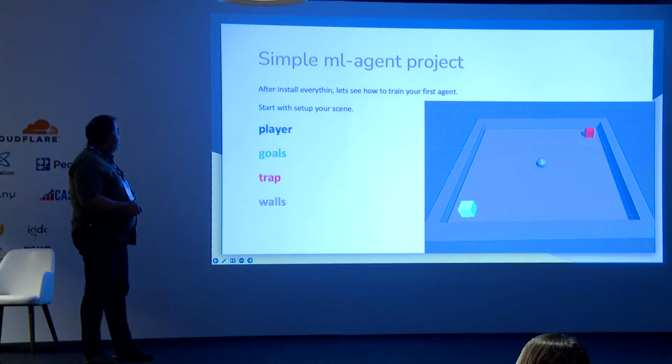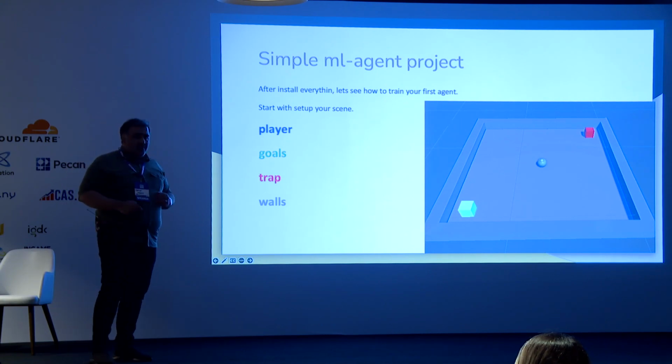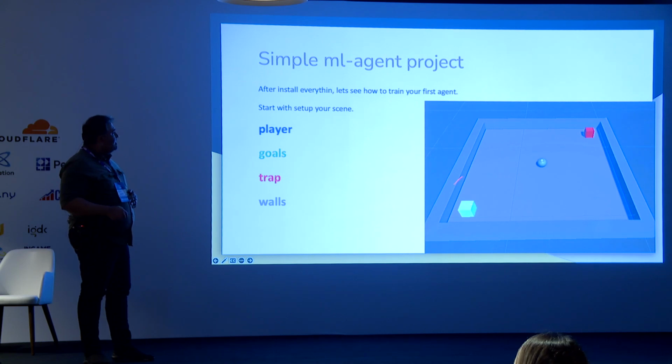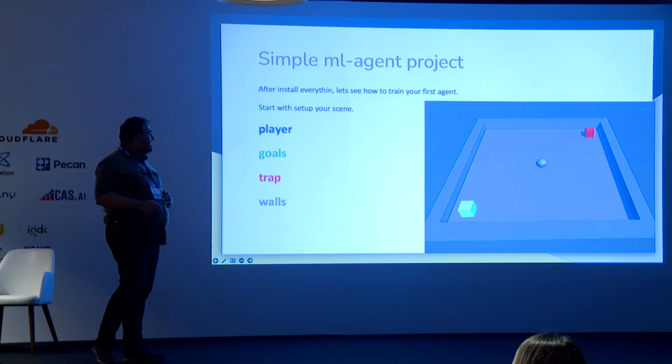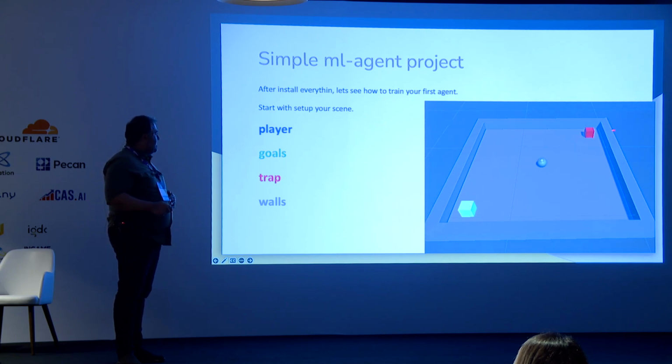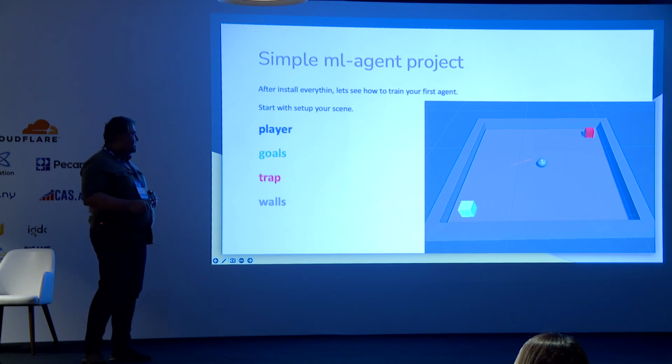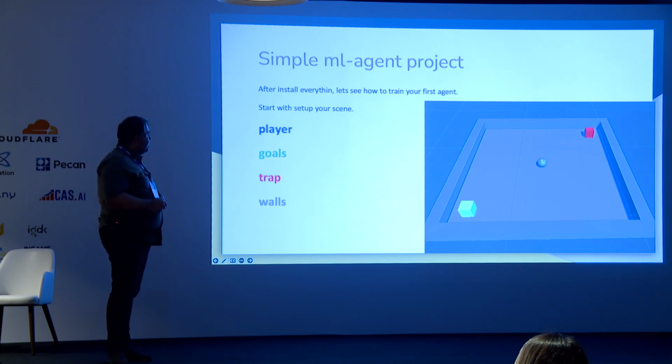So let's start with the Hello World project example for ML-Agents. We have a very, very simple project. We have a blue player. The player has to reach the goal, the green one, and also avoid reaching the red one. It's a trap. Also, if the player hits the walls, we reset the scenario. This is how our agent learns to interact with our environment and reach the goal.